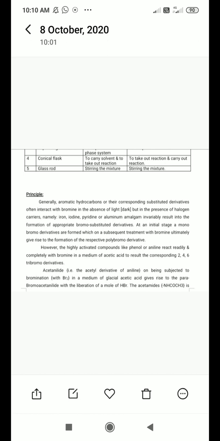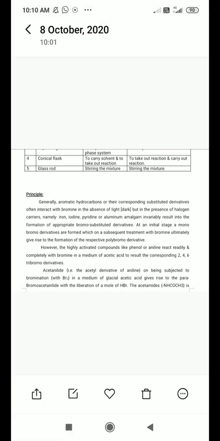If this is again treated with bromine, we get another product, a polysubstituted one, like 2,4,6-tribromoacetanilide. This is known as polybromo: more than two substitutions yield polysubstituted products.